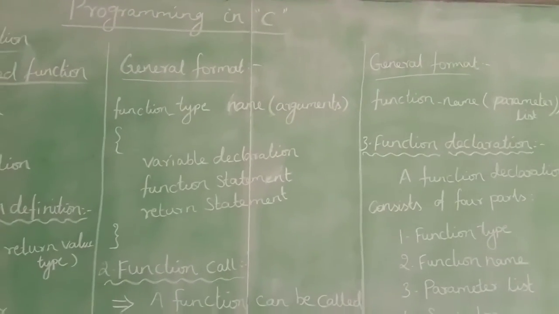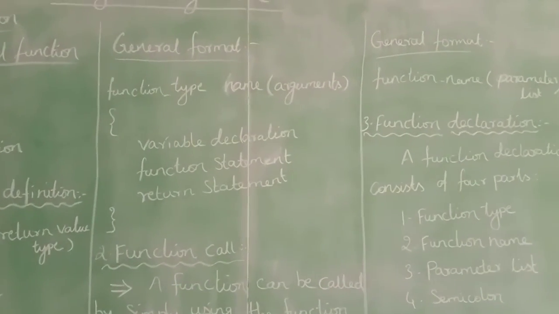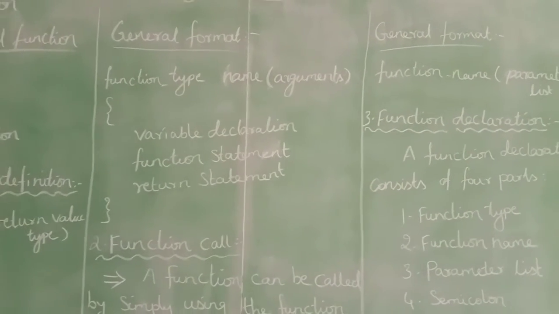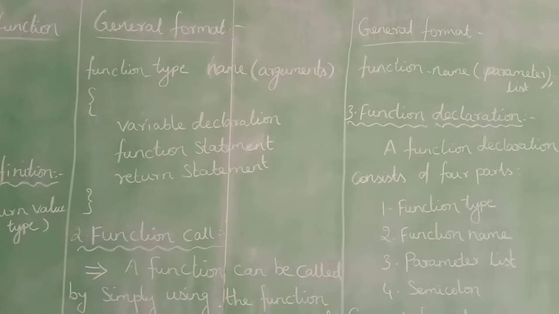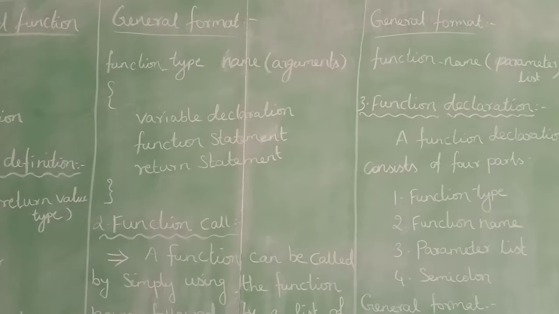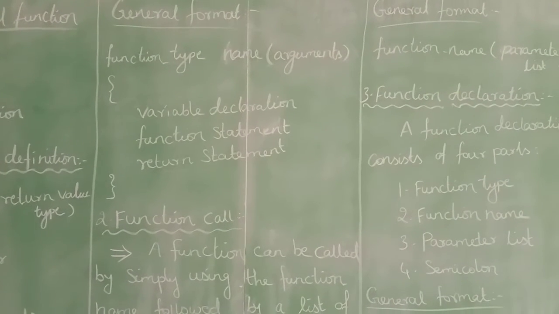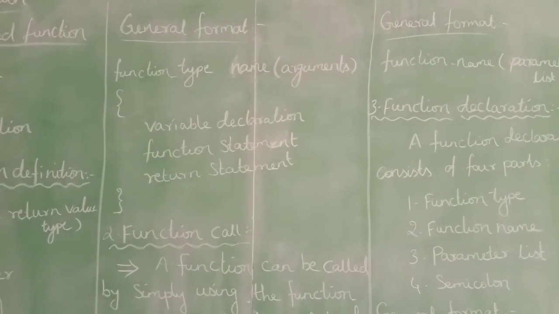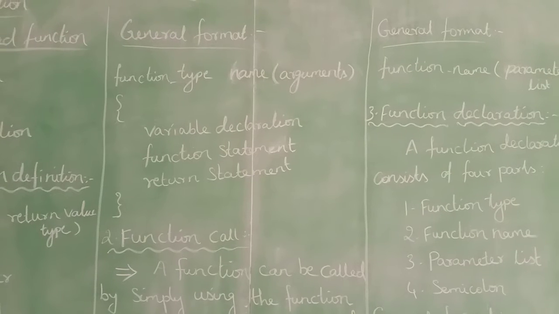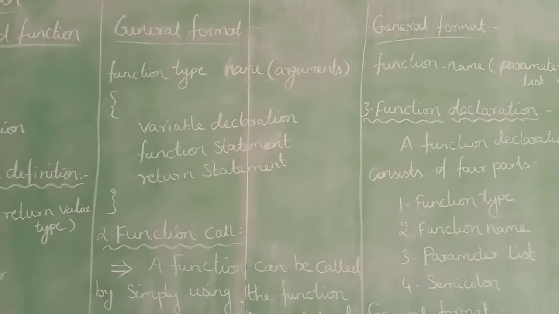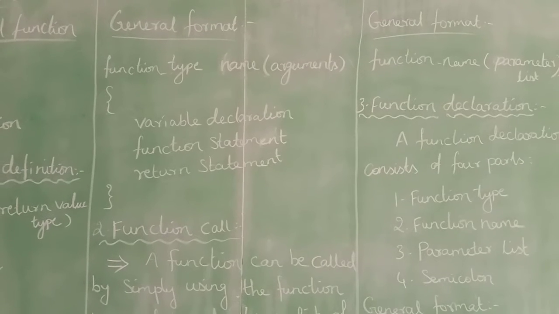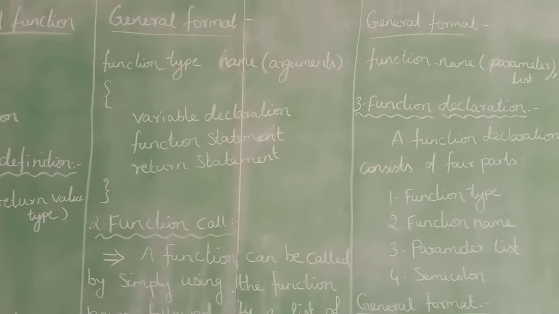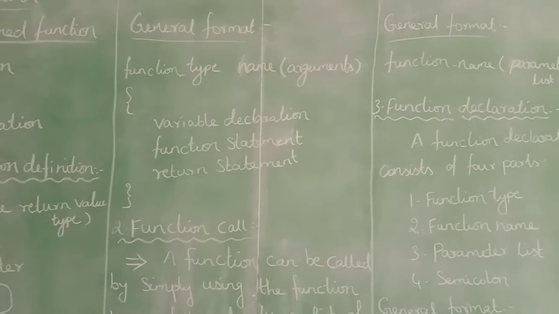So, the general format of function definition. First, function type, that is the return type. Next is function name, and within brackets the list of parameters, that is arguments. Within open and close braces we have three parts, that is variable declaration, function statement, return statement, that is the function body. The function type, name and argument list are known as the function header. Within open and close braces, the three elements are variable declaration, function statement, return statement. These three are the function body. So this is the general format of function definition.